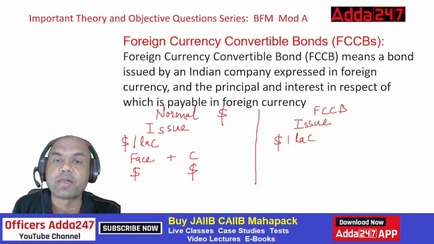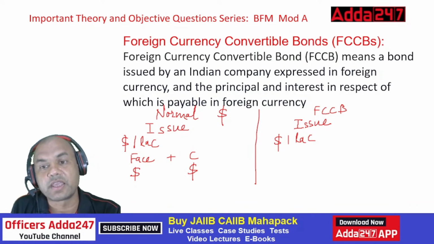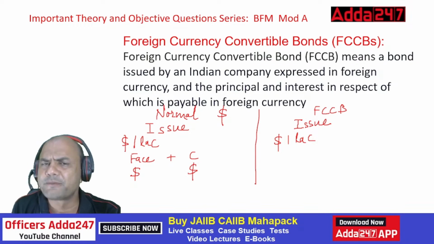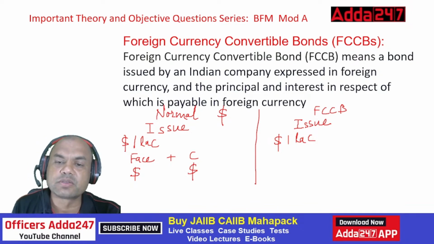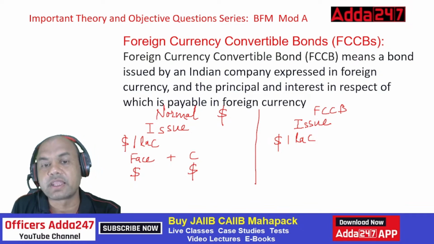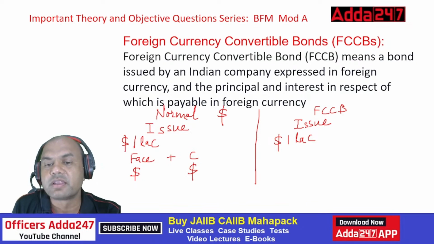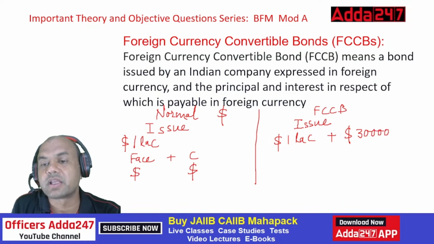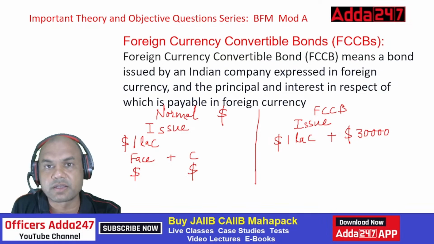If I'm a big company like Reliance and I issue that FCCB, then to the person who has bought this bond, at maturity I'll say that this 1 lakh has grown to 1 lakh plus the total coupon, let's say $30,000. So now I have to give you $1 lakh 30,000.